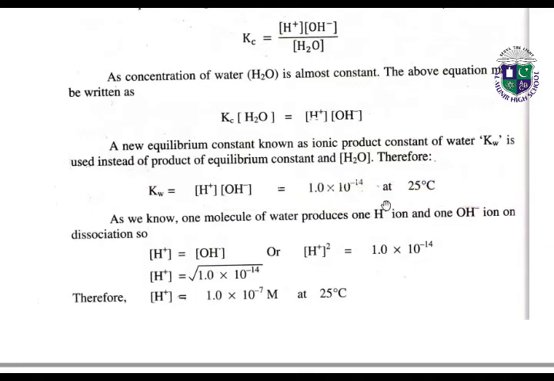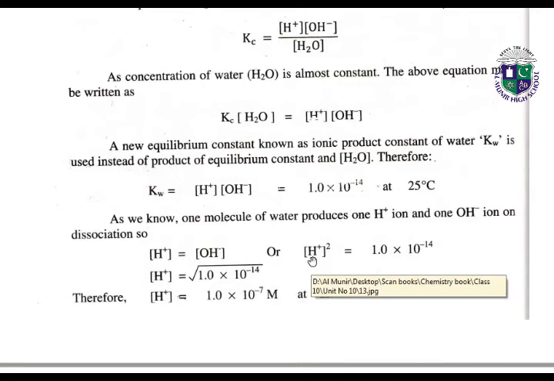So here at room temperature, 25 degrees centigrade, we get the value of hydrogen ions and hydroxide ions, which is 1.0 × 10^-14. As we know that one molecule of water produces one hydrogen ion and one hydroxide ion on dissociation, and the value is 1.0 × 10^-14 at 25 degrees centigrade.